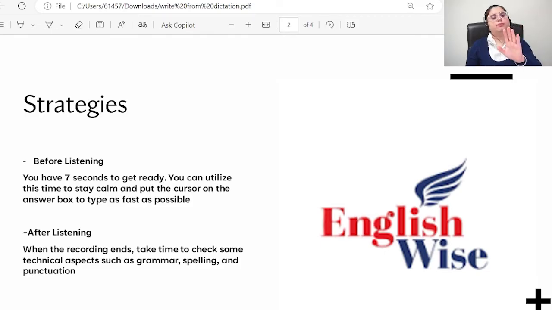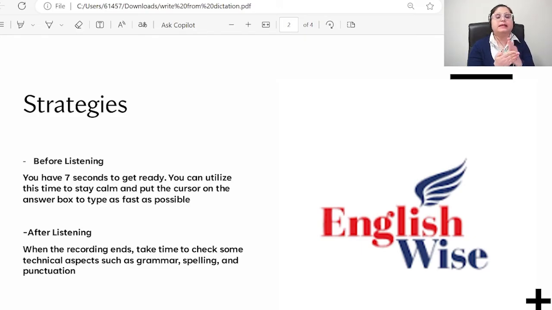Put your cursor in the box wherever you have to type it down. Afterwards, when the audio is finished, you may not find your cursor where it is. So place your cursor, and whenever the recording stops, just start typing. After listening, when the recording ends, you write the sentence and check your work properly,